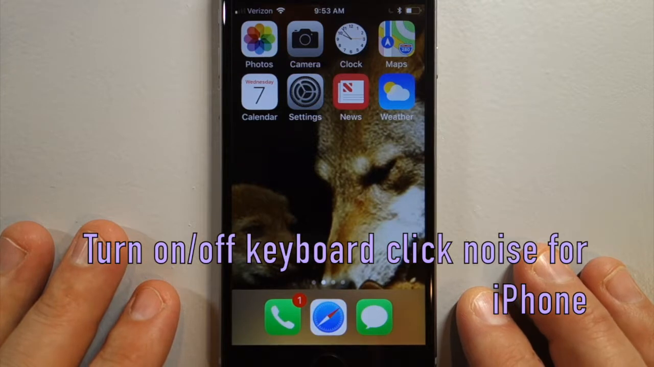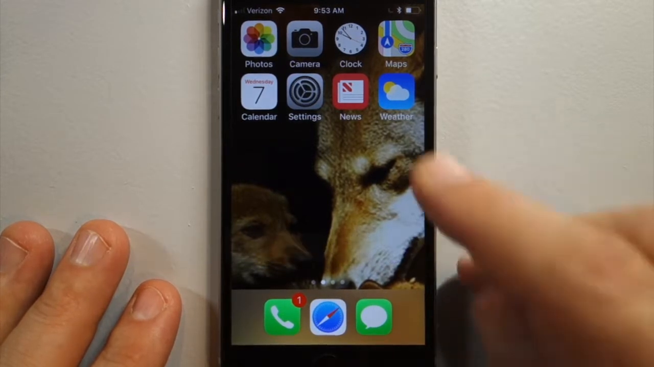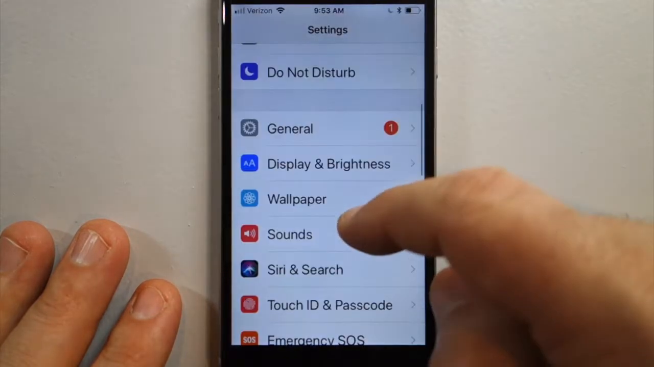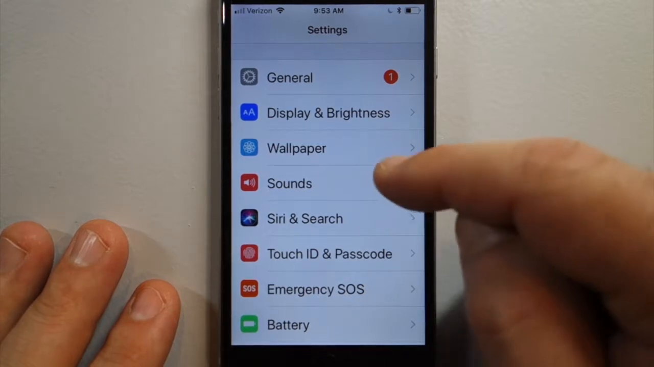How do you turn keyboard clicks on and off on an iPhone? Well, you go to Settings, and a little ways down you find Sounds and Haptics, or just Sounds.